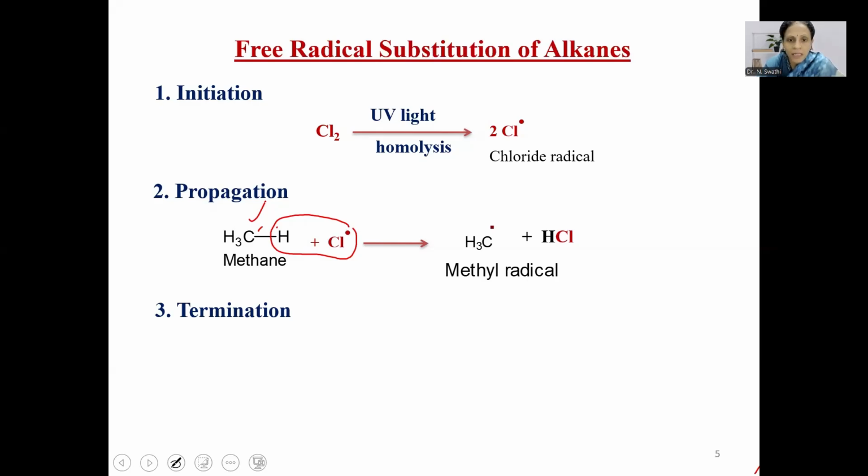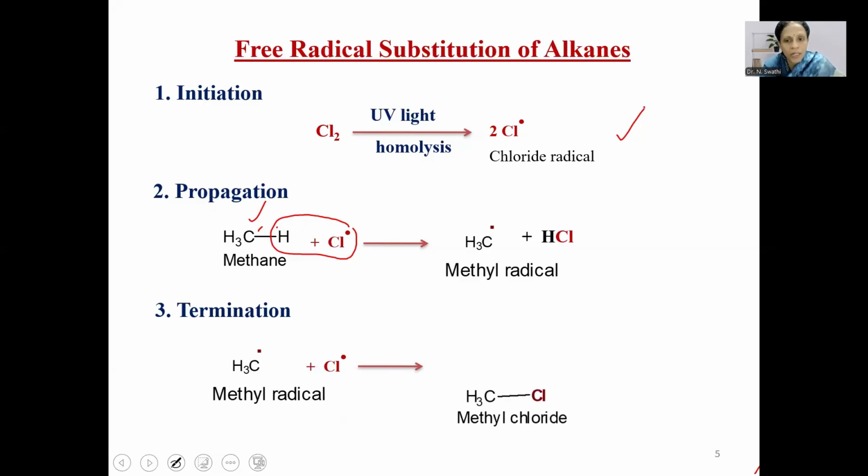Now once methyl radical is generated, immediately this radical undergoes a coupling reaction with the chlorine radical which is generated in the first step. And this is how, by the association of methyl radical and chlorine radical, there will be formation of methyl chloride. That is how this free radical substitution reaction will be terminated by the formation of a charge-wise neutral molecule, that is methyl chloride.